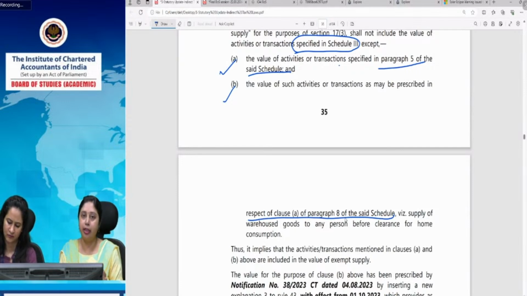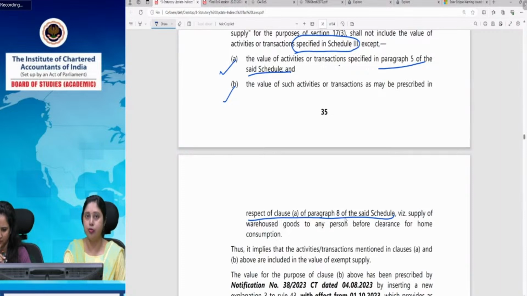Whenever goods were imported and kept in the customs warehouse, and they have not yet been cleared for home consumption, and in the meantime we sell those goods to someone else, that is called the supply of warehouse goods to a person, and that is what is being covered here.